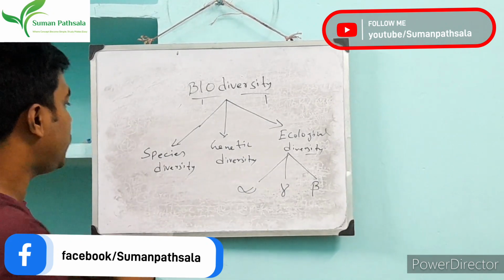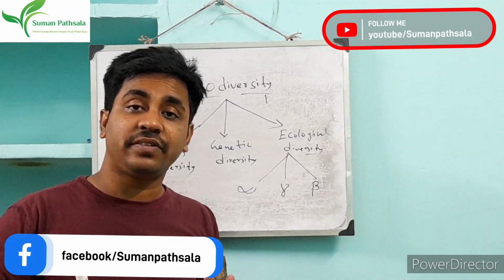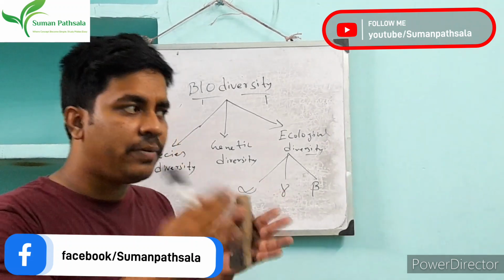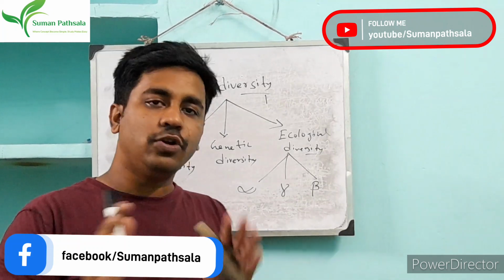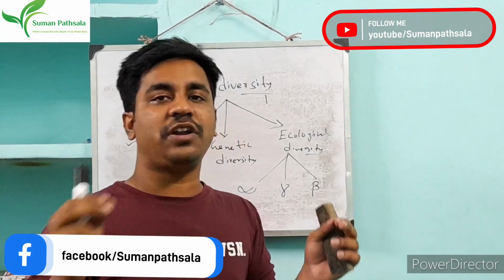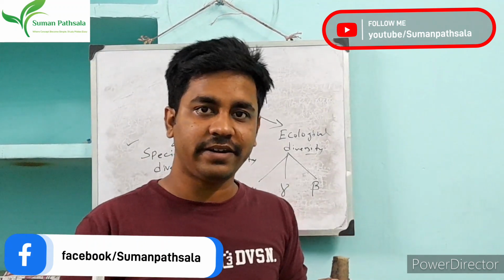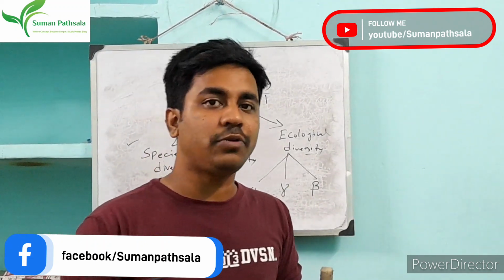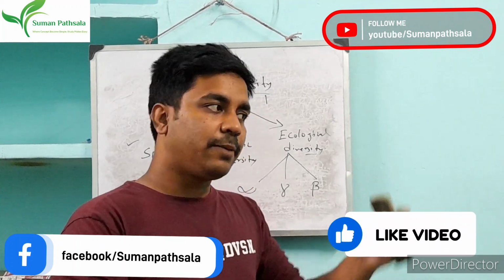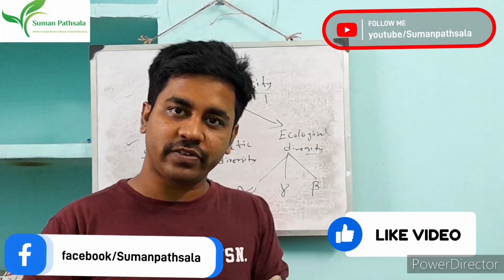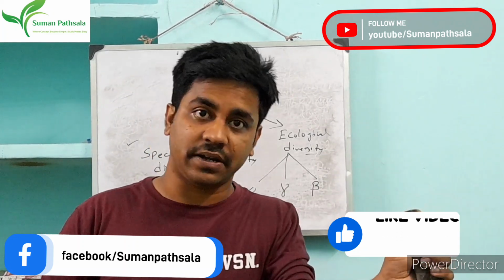First we go to species diversity. Species diversity means we see many more types. We know that in our environment different organisms, different features, different species are there. Suppose in our local area we see different dogs, like black dogs, red dogs, the same species but with variation.